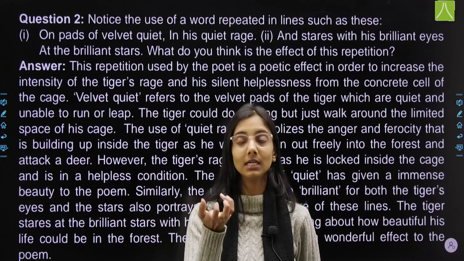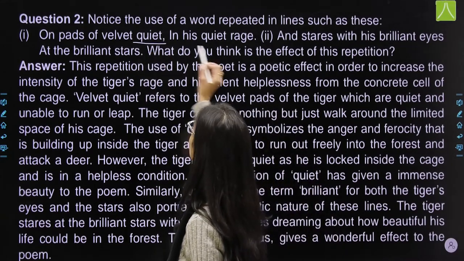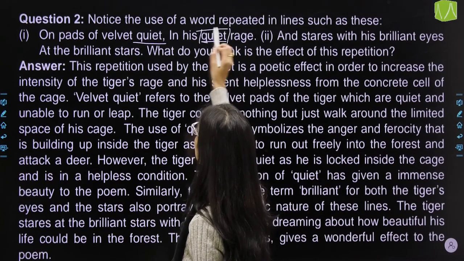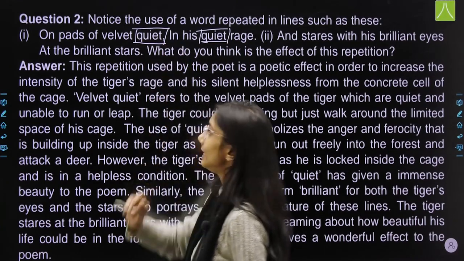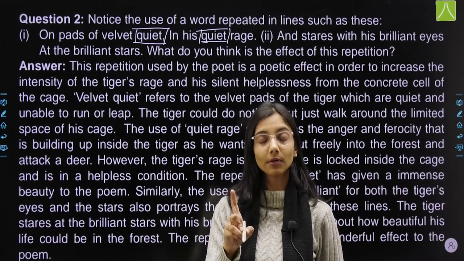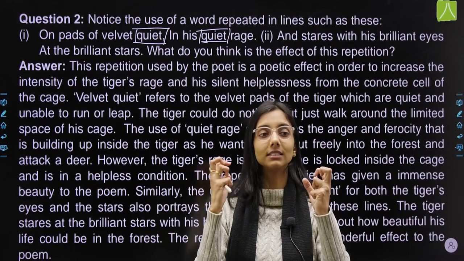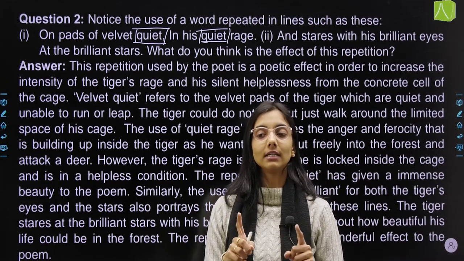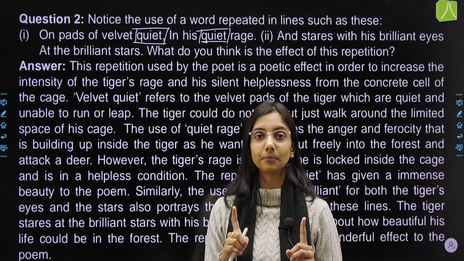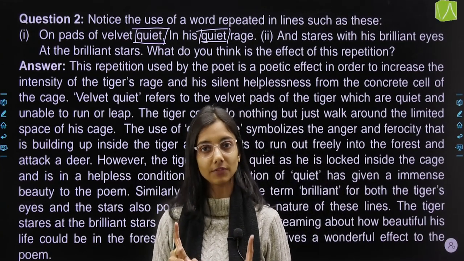Okay, like on pads of velvet quiet, here when we have used quiet twice, that means the word quiet is very important. Why is it important? Because all the tiger's strength, the tiger has his strength, and that's the most important thing about him, his strength, right?